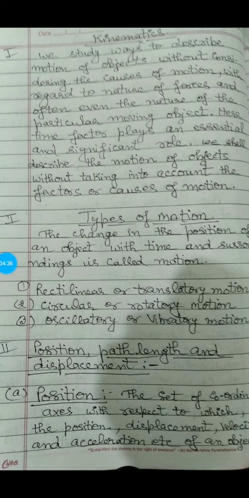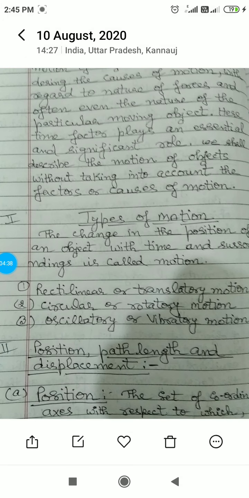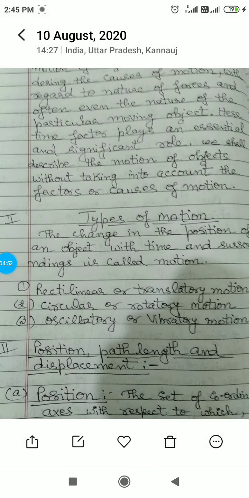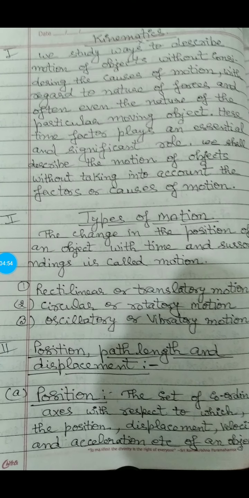Now types of motion. The change in the position of an object with time and surroundings is called motion. First is the rectilinear or translatory motion. It is the straight line motion also. Second is the circular or rotatory motion. Third is the oscillatory or vibratory motion. So here we will focus only on the straight line motion, or the rectilinear or translatory motion.